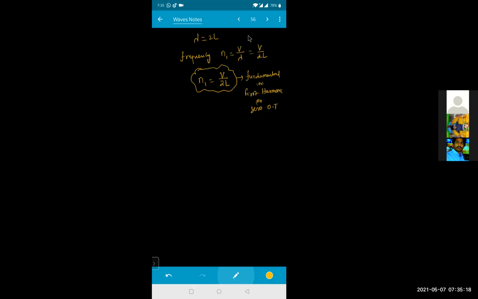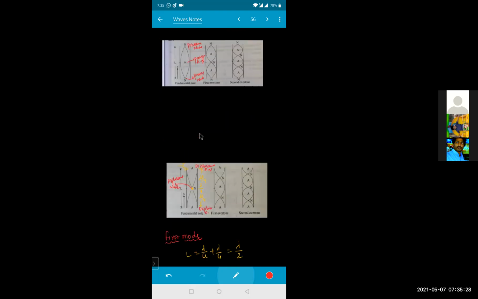Now if I'm going for the second mode, second mode is this one. The distance from the antinode to the node will be equal to how much? Lambda by 4. From here to here, this distance will be equal to lambda by 2. Again, from here to here, this will be equal to lambda by 4. So when a tuning fork is kept here and vibrations are produced, at the open end we are getting antinode, and at this one also we are getting antinode. So for the next of the fundamental we'll be getting 1, 2, 3 antinodes and 2 nodes.